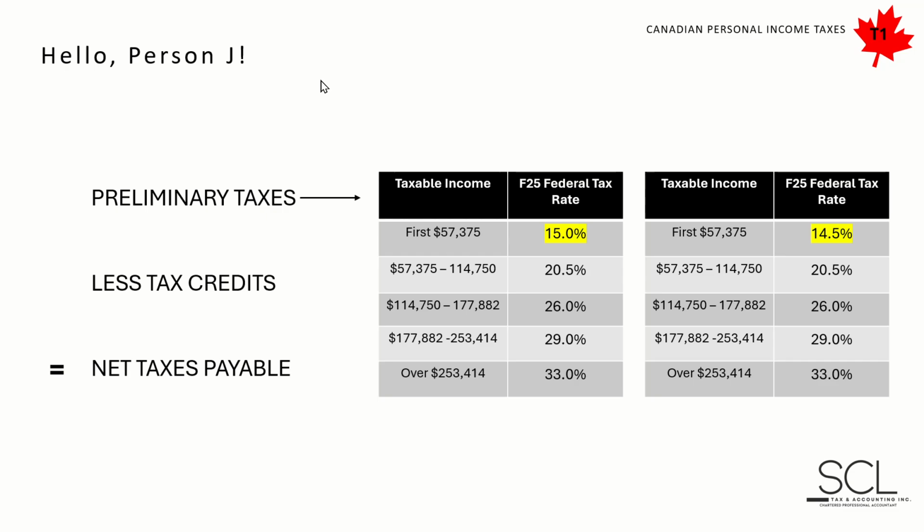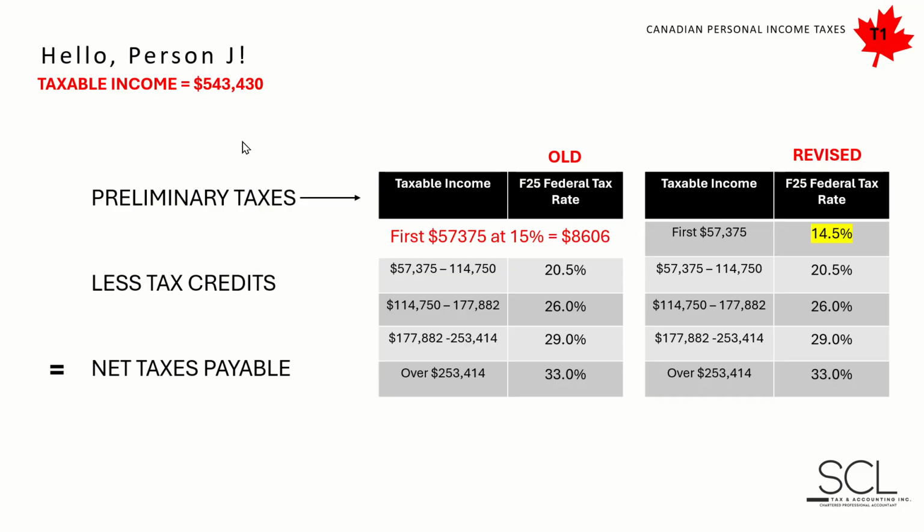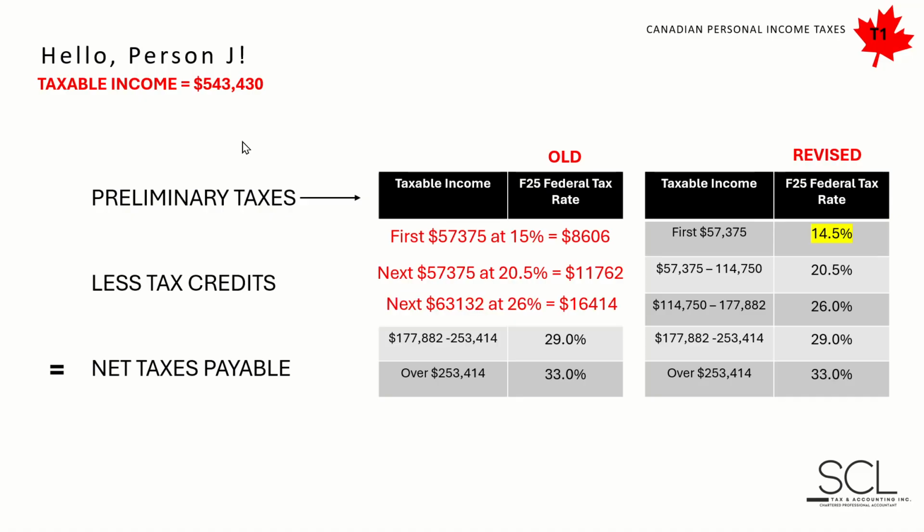All right, so here I go. On the left, I'll use the traditional legacy rate of 15%, whereas on the right, I'll use the 14.5% that did pass into law March of 2026, retrospectively applied, of course. Driven by that taxable income of 543,430, the first 57,375 is taxed at the lowest tax rate, about $8,600. The next 57,375 is taxed slightly higher at 20.5%. And then the next 63,132 is taxed at 26%.